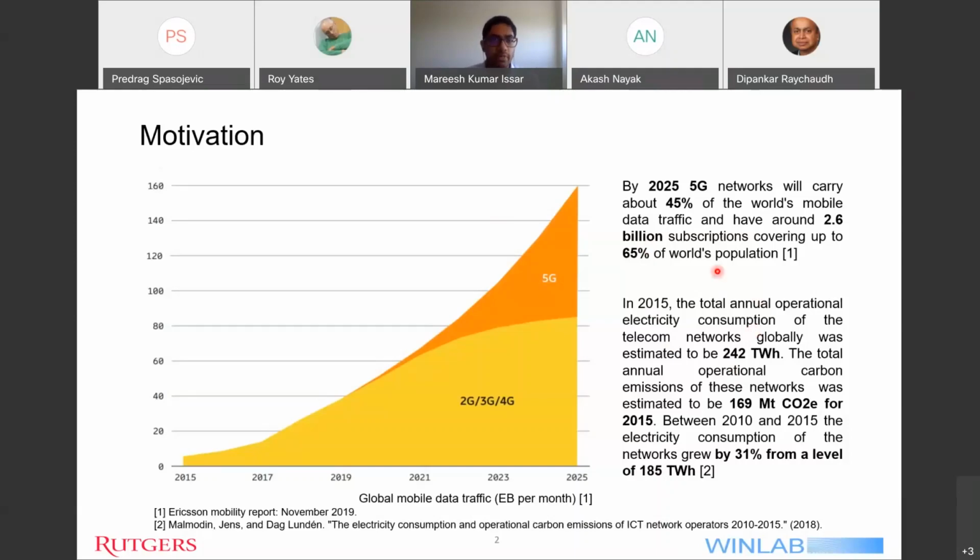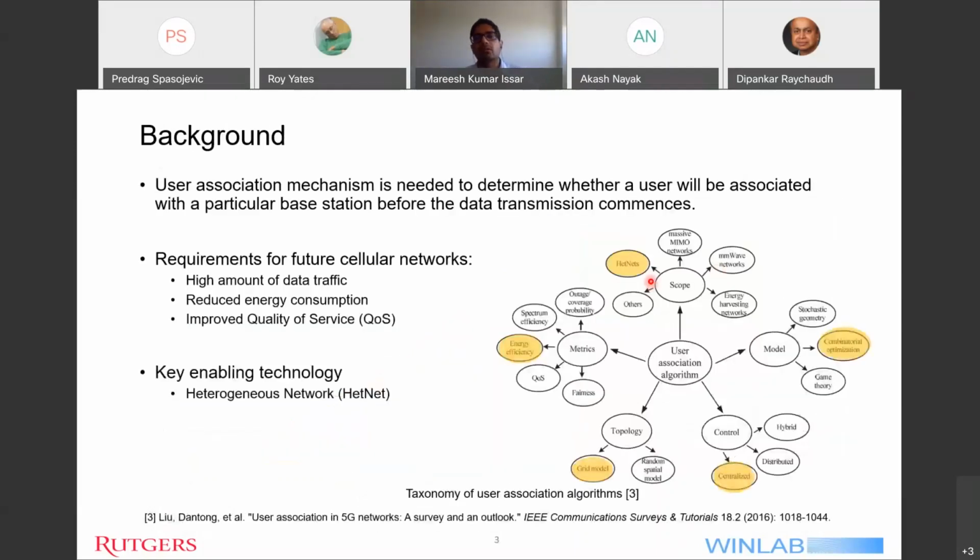So moving on. Here is some background regarding user association algorithms in general. We'll first start by understanding what user association is. User association is a mechanism by which a user is associated to a cell tower or a base station before the data transmission commences. On the right, you can see a taxonomy of the user association algorithms.